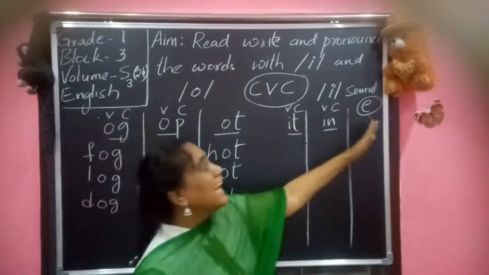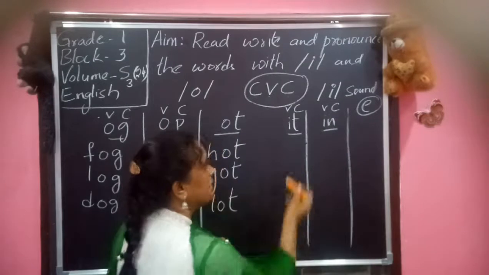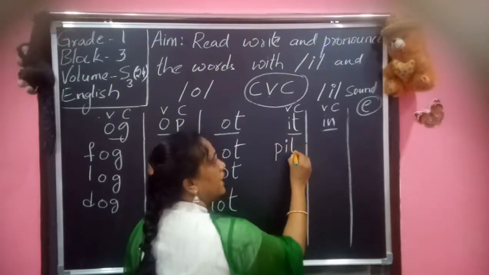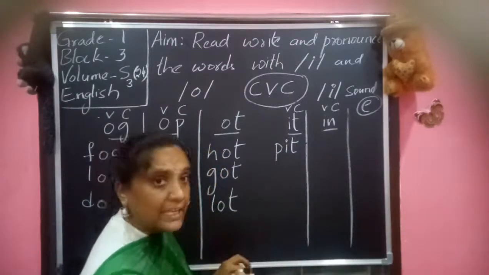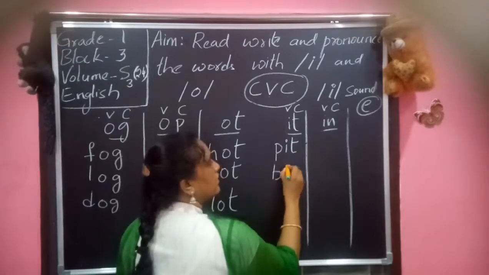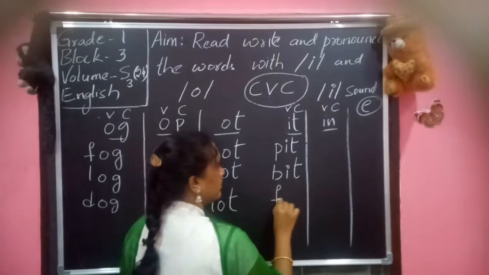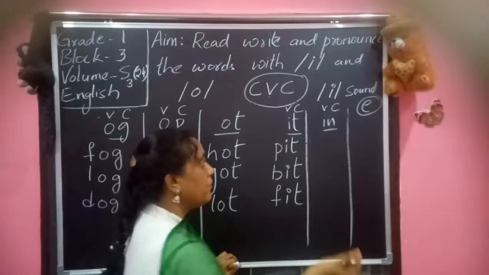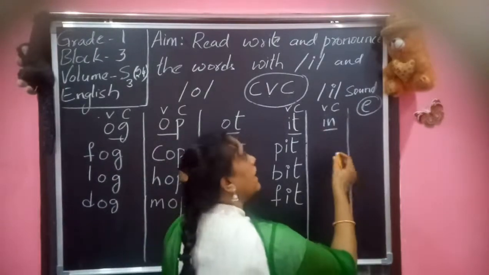Now coming to E sound, not I sound, it is E sound. What do you write? Pit, P-I-T, pit, it. So it is pit, bit, fit. Now coming to in, in.